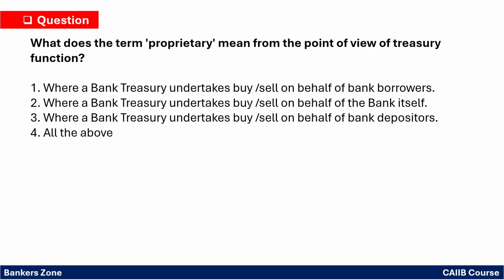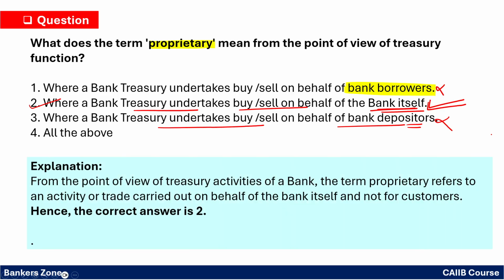What does the term proprietary mean from the point of view of a treasury? So what do you mean by the proprietary position? Let's go through the option. Where a bank treasury undertakes buy sell on behalf of the bank borrower. Bank borrower means the transactions which are done for the customer, right? So these are not a proprietary position. The bank treasury undertakes buy sell on behalf of the bank itself. So when the transaction is done for the bank itself to earn the profit for the bank, it is the proprietary position. So second is the correct option. Bank treasury undertaking on behalf of depositor means for a customer, it is not a proprietary position. So you have to mark second option. Second is the correct answer.